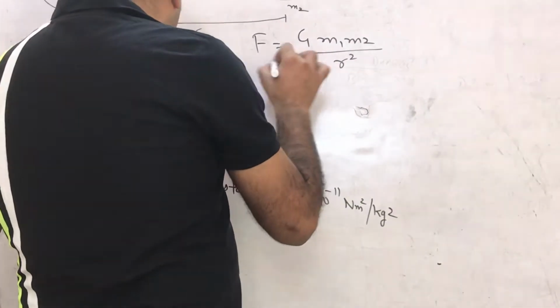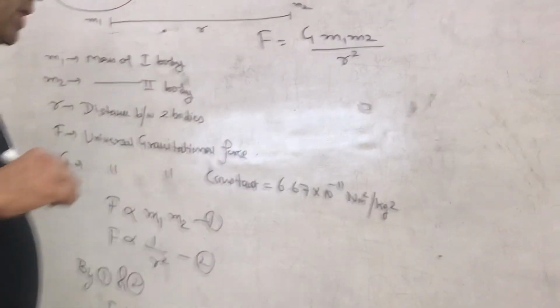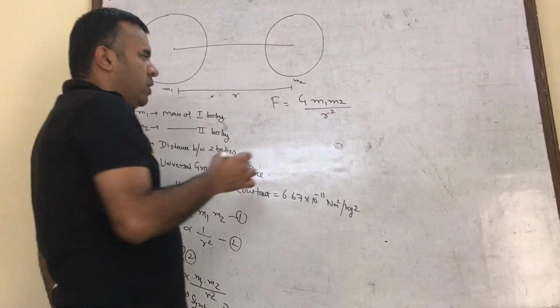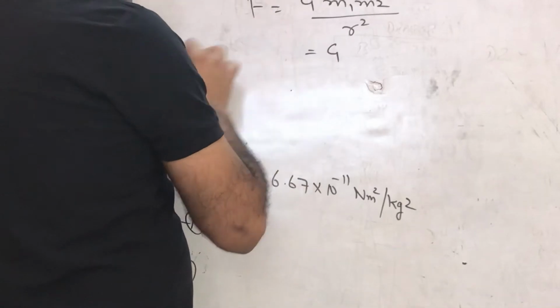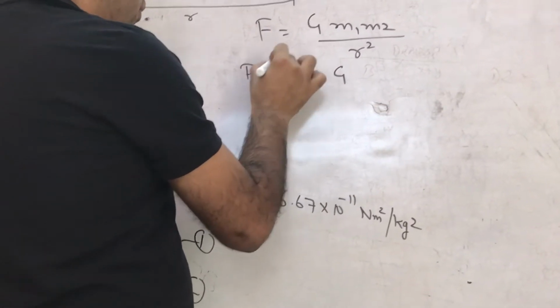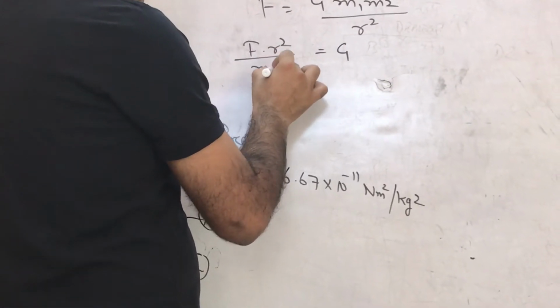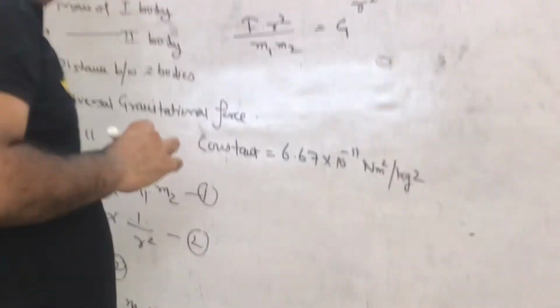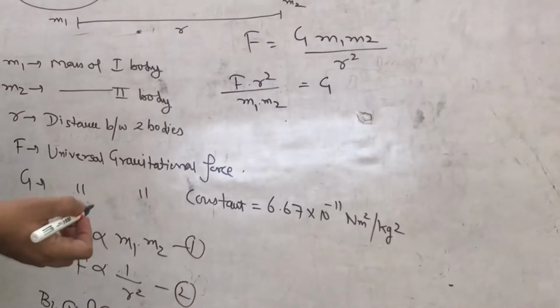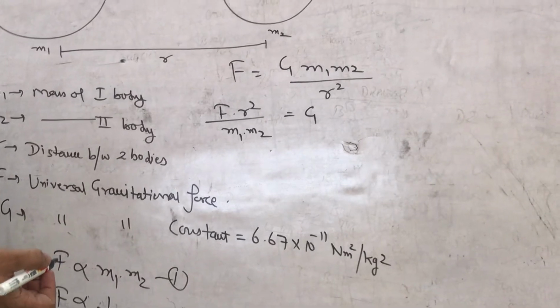If you want to know how the unit of capital G is Newton meter square per kg square, keep capital G here and take other things on the left hand side. The formula of G would be F into r square upon m1 m2.